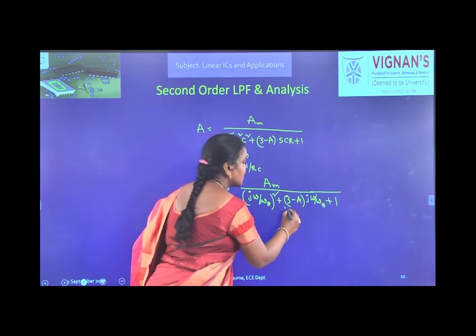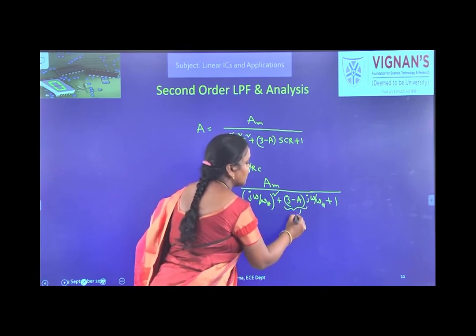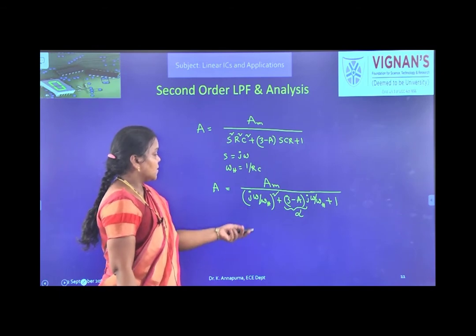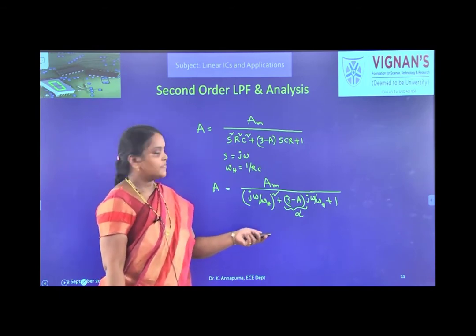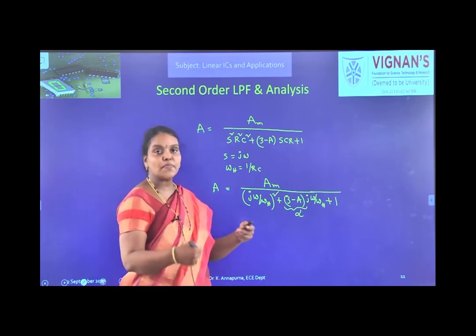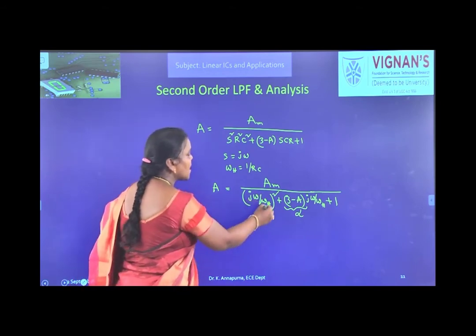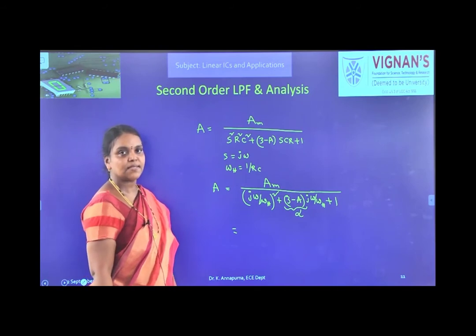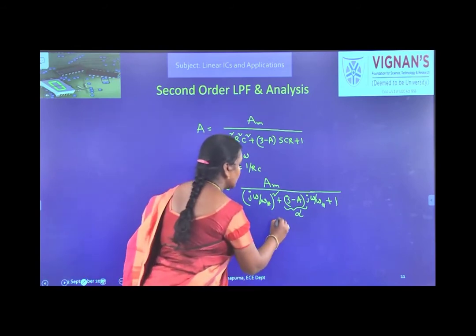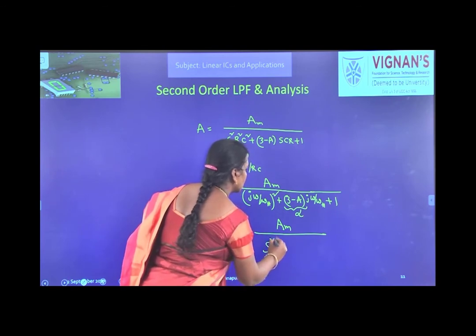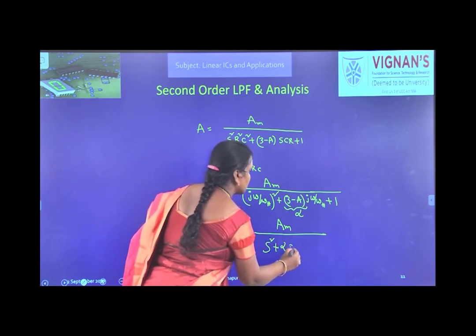And this 3 minus A is called alpha. Okay, this is called damping factor alpha. And for normalized gain, this omega by omega h is replaced as S. Then A max by S square plus alpha S plus 1.